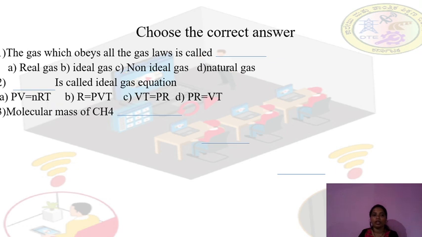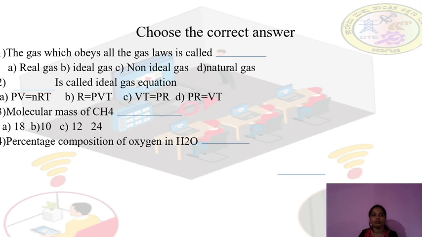Next, molecular mass of CH4. To calculate molecular mass, we should know the atomic mass of both elements, carbon and hydrogen. Atomic mass of carbon is 12. So 1 into 12 plus how many hydrogens are there? 4, 4 into 1. So 12 plus 4 is 16. The answer is 16.